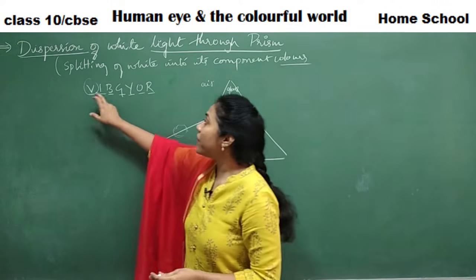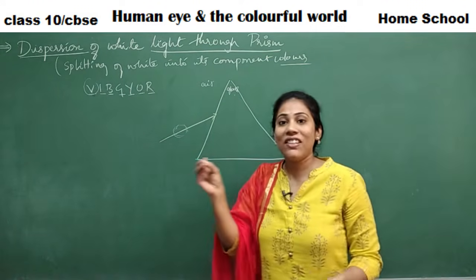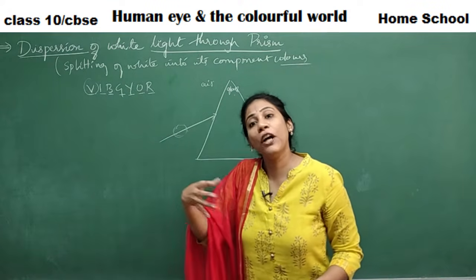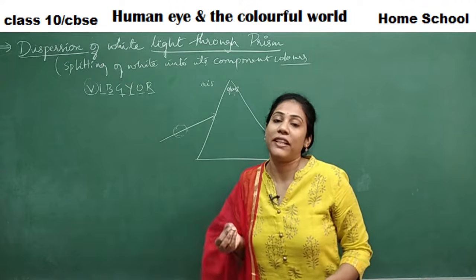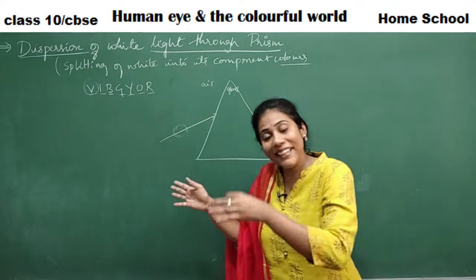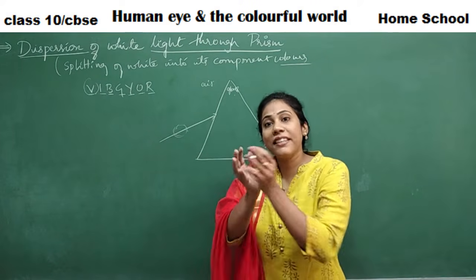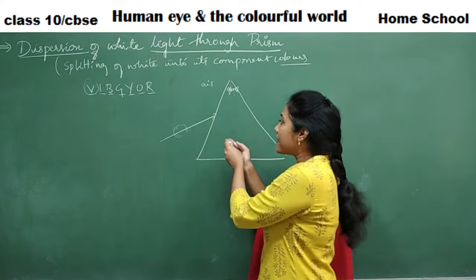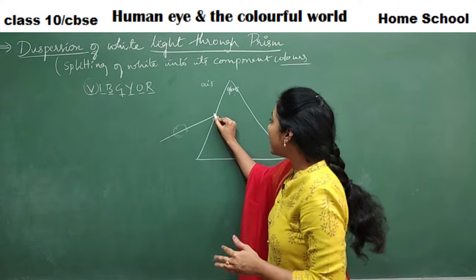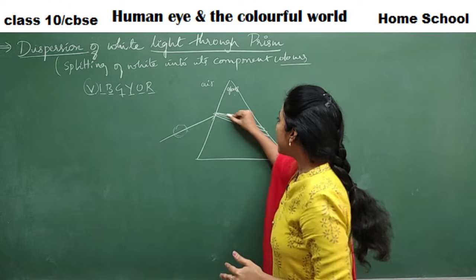Say the speed with which violet light travels is something different, red light travels with a certain speed, and blue light travels with a certain speed. Their speeds of traveling will be different in a glass medium, that too in a prism. In air, they travel with the same speed. That's why we don't see the distinct colors. We see them collectively as white light. But in a prism, they travel at different speeds. That's the reason this white light splits like this into 7 colors.